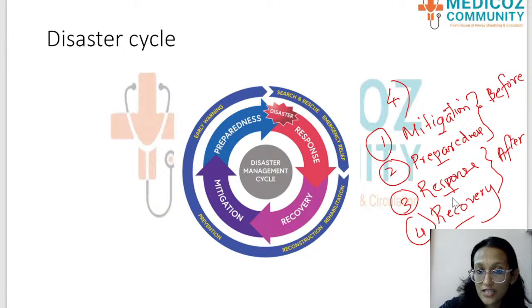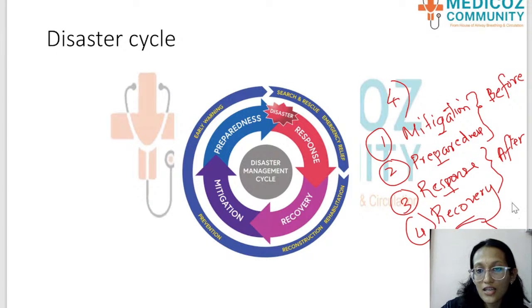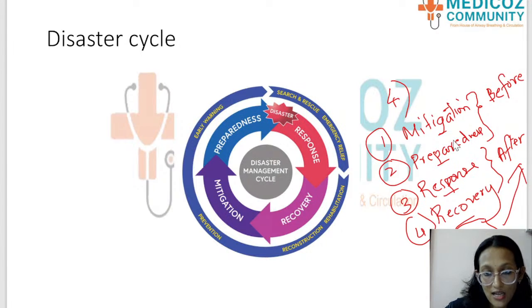Response is the immediate thing we take: the search, rescue, the emergencies, the relief. All these are the things that come after the disaster strikes. And of course, recovery is when the people are trying to come back to their normalcy after a disaster. So the 2 R's, response and recovery, happen after the disaster, whereas mitigation and preparedness come before the disaster. Okay, that is one concept that should be very clear for you.